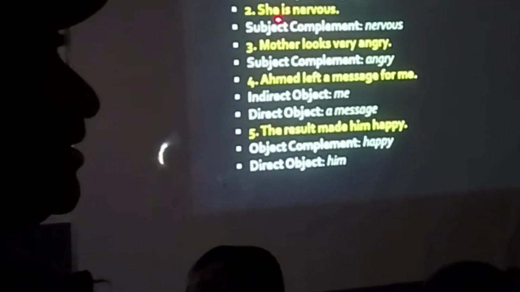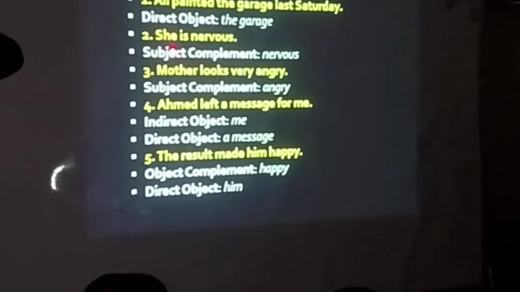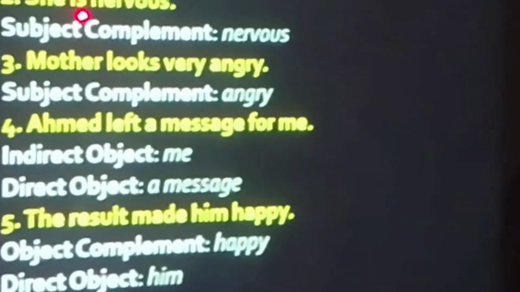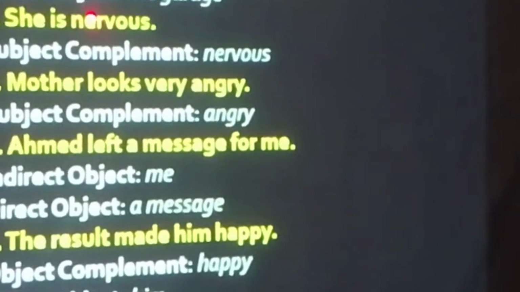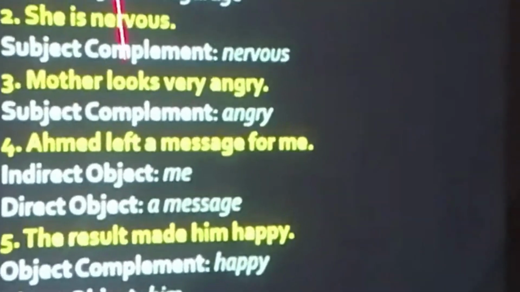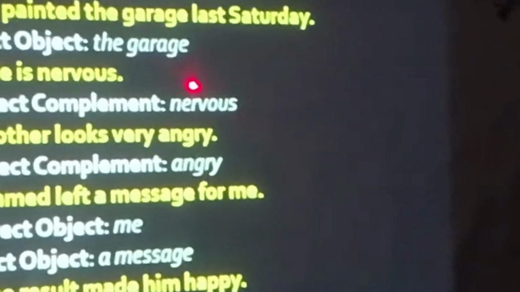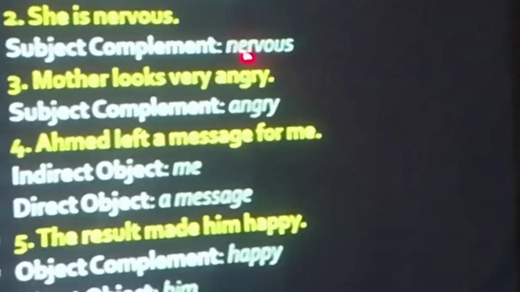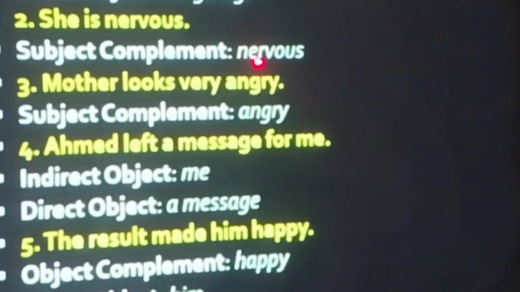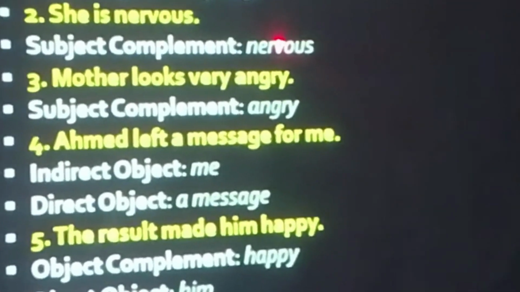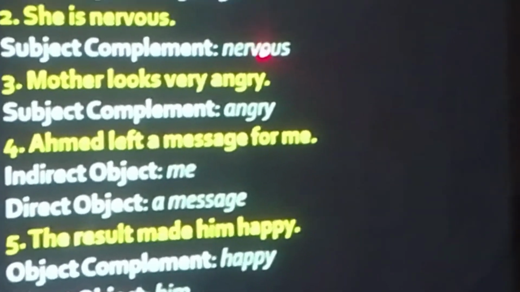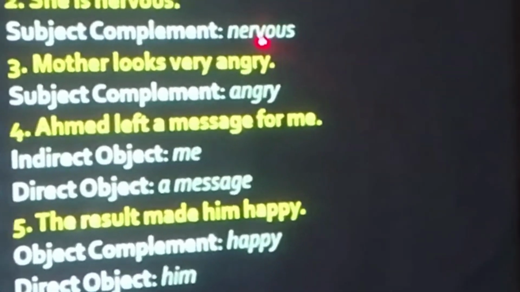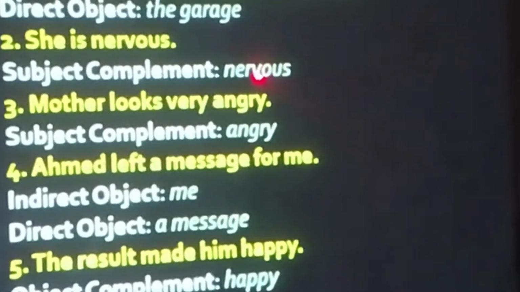Because if I simply say she is, do you understand the meaning of this sentence? Definitely there will be a question in your mind, sir, what she is or who she is. Until and unless I write nervous, or happy, or sad, or busy, clear?